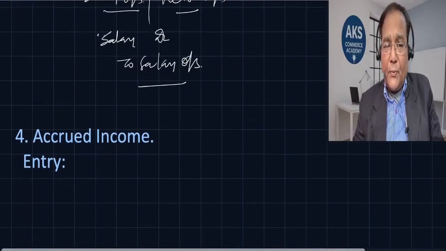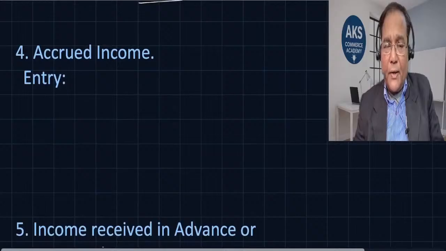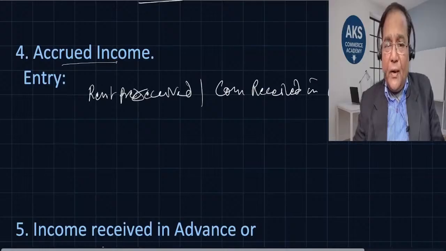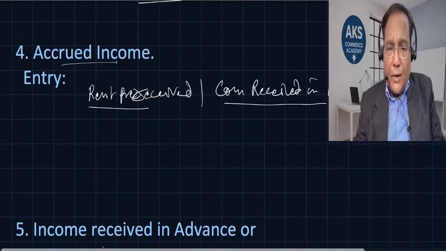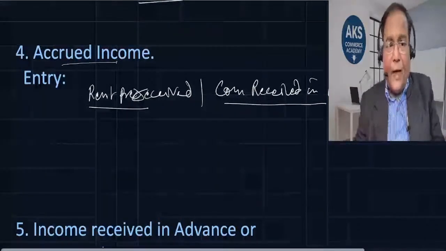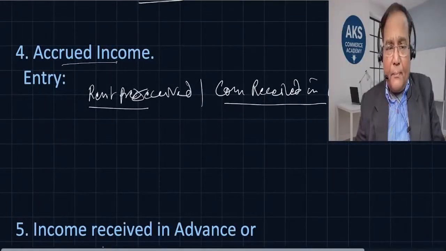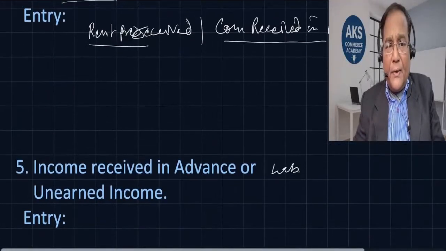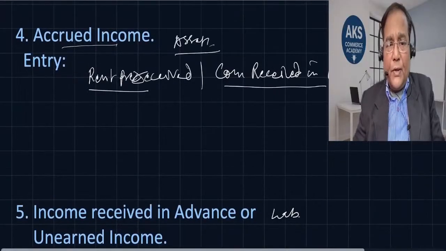All right. So then next one, accrued income, earned but not yet received. So when it is not received yet, in the adjustment, some entry is shown as an income. So it is earned but not received, accrued income. So if we have income or commission which is earned but not yet received, what is the entry that we are going to pass? Okay, so we have accrued income, and earned but not received is an asset. So it is receivable.